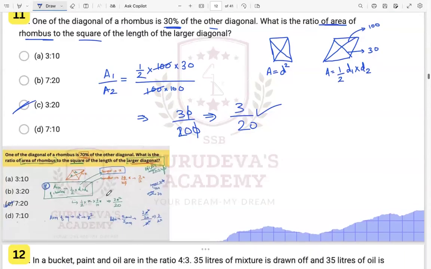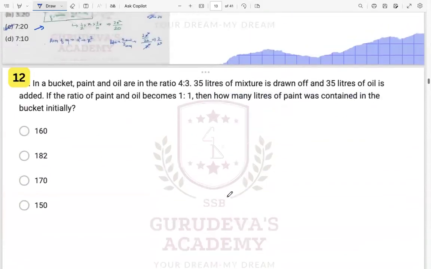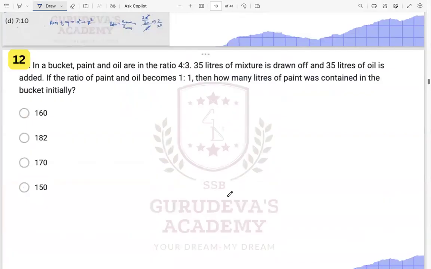Just remember, all these types of questions we have done in the class. The area of a rhombus is half times d1 into d2. Let us see another one. This one is based on mixture and allegation: in a bucket, paint and oil are in the ratio given here.